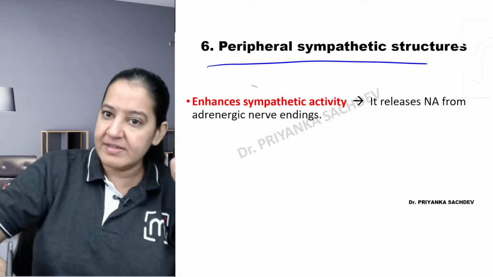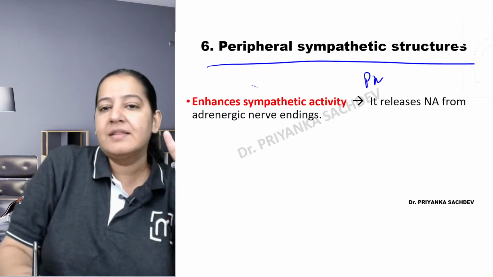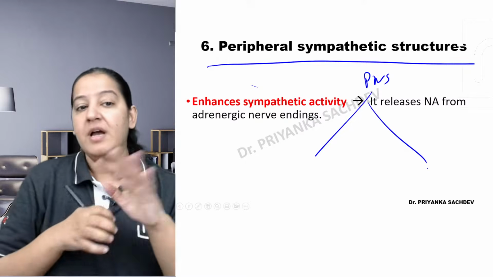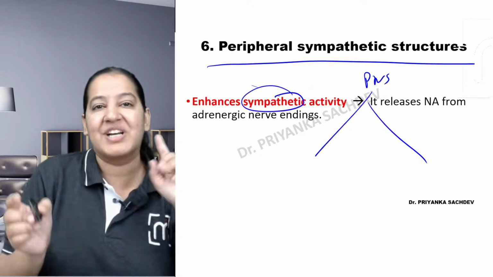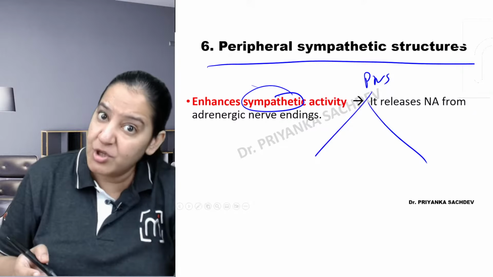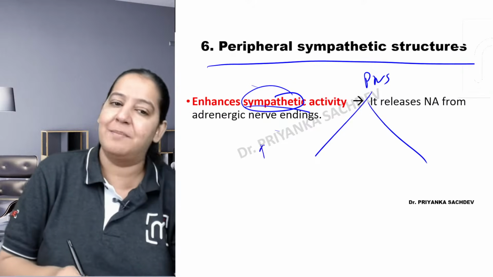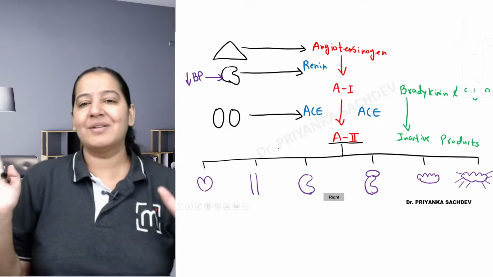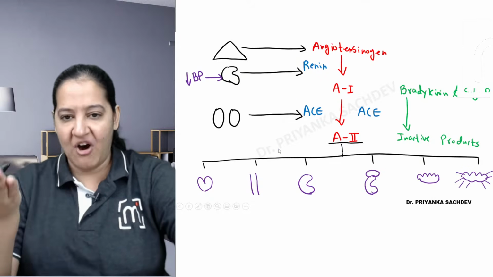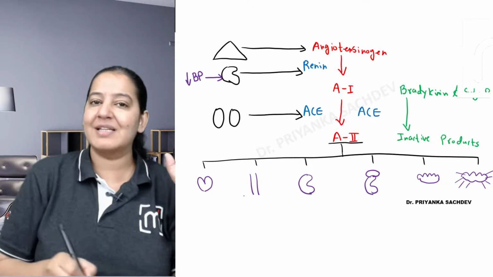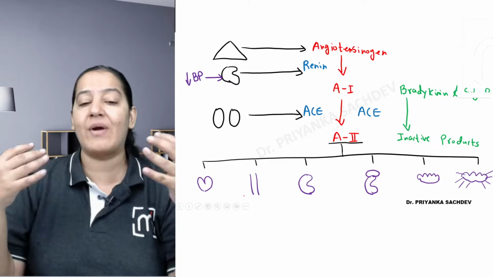And in the peripheral nervous system, we have two types of PNS, the sympathetic and parasympathetic. It causes stimulation of the sympathetic, not the parasympathetic, and the sympathetic causes rise in blood pressure. We know that. So by acting on the sixth organ, can you enumerate fast the action on the 6 organs one by one? How is it causing rise in BP?